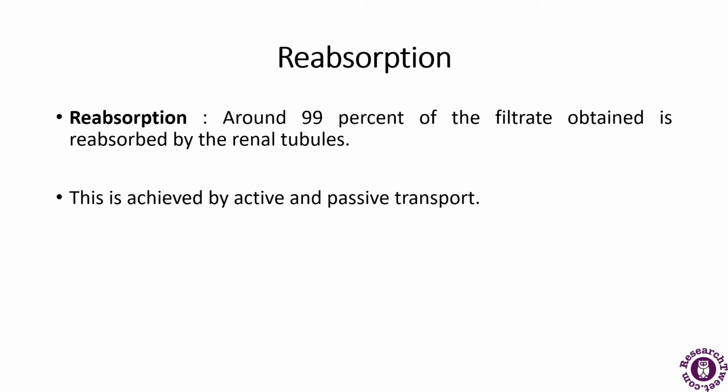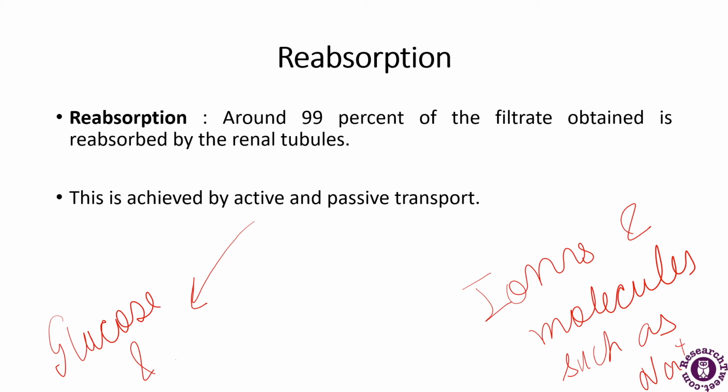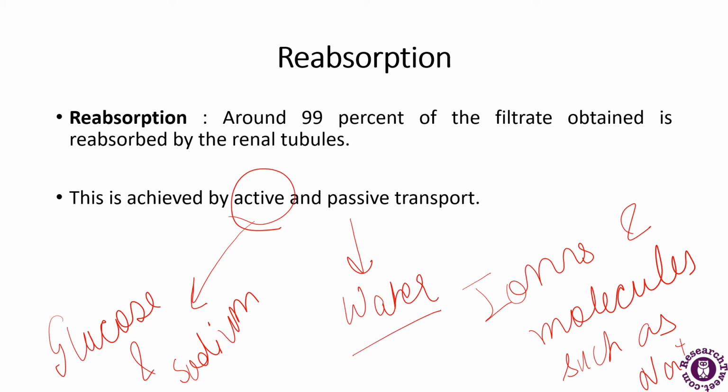It is the absorption of ions and molecules such as sodium ions, glucose, amino acids, etc. Water involves passive absorption, while glucose and sodium ions involve active transport.